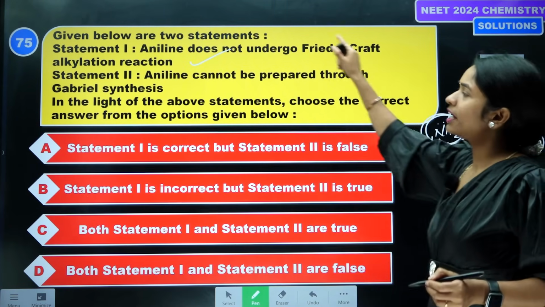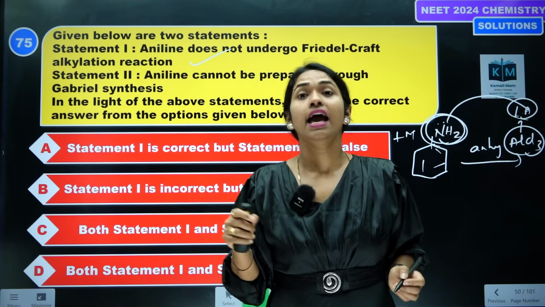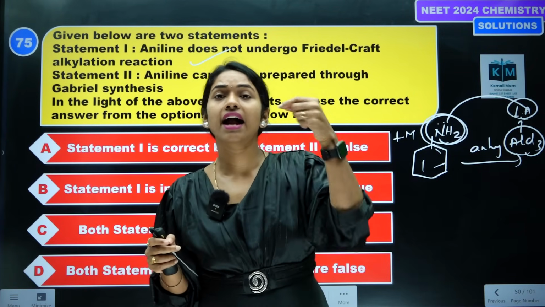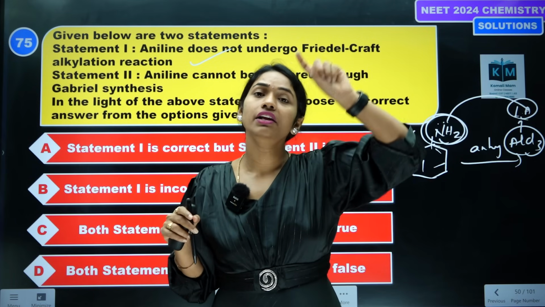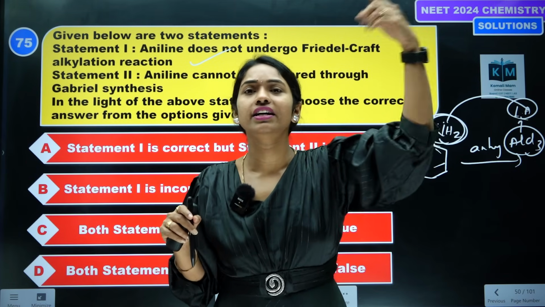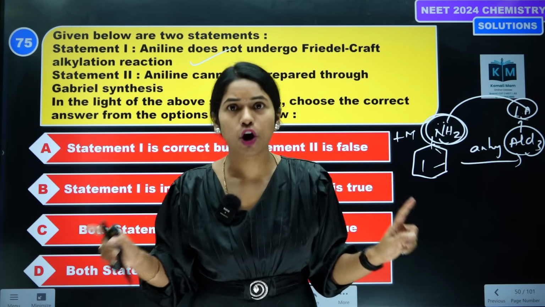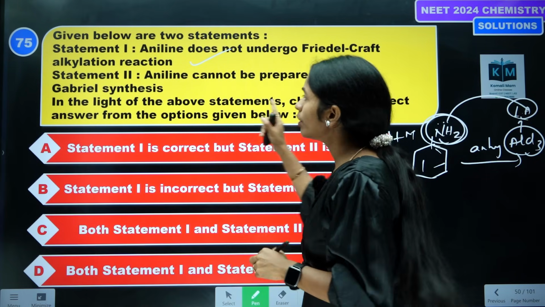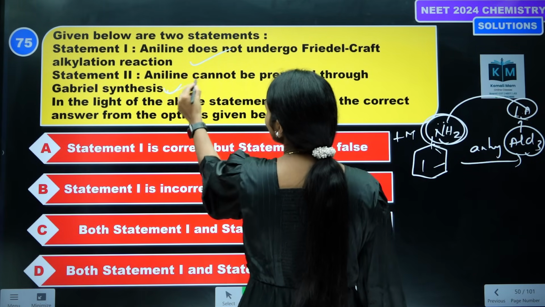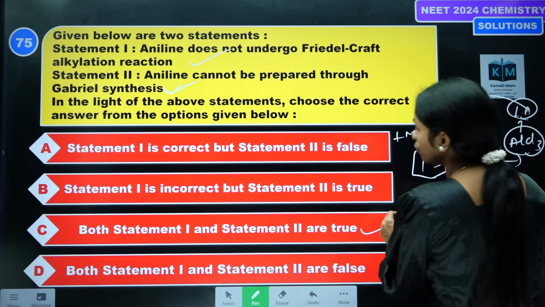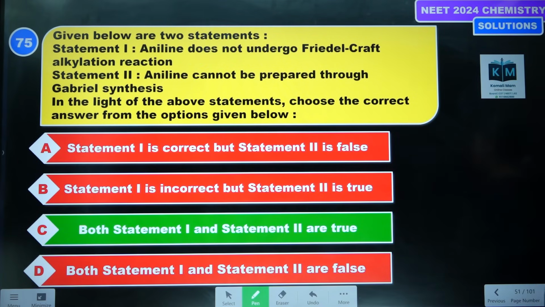Aniline cannot be prepared through Gabriel synthesis. Yes, because there we add alkyl halide and finally we get primary aliphatic amines. Aromatic amines are not possible to prepare through Gabriel phthalimide synthesis. So this is also correct. Both the statements are true. Option C is the correct answer.